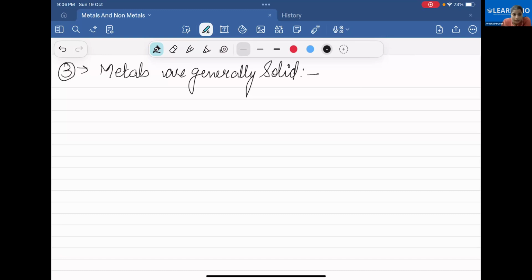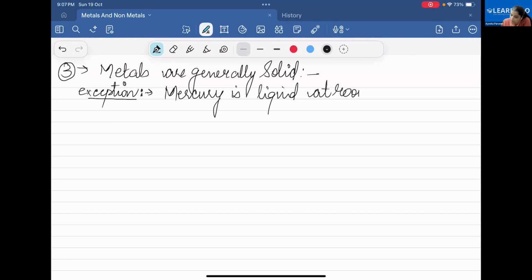It's an exception to metals: mercury is the only metal which is liquid at room temperature.